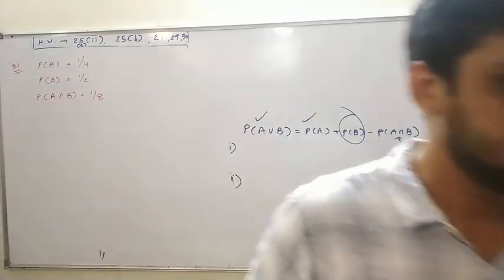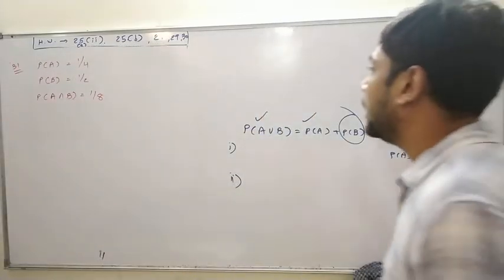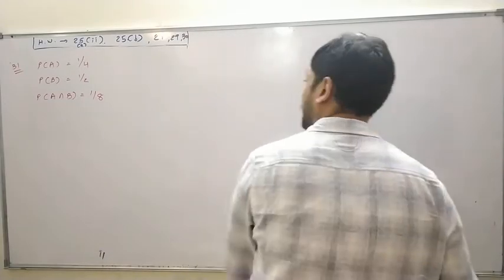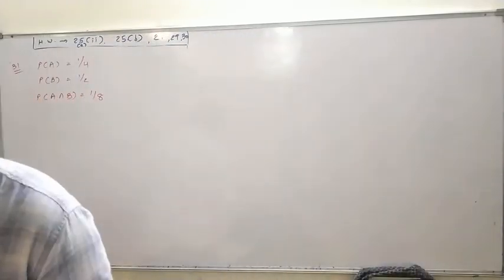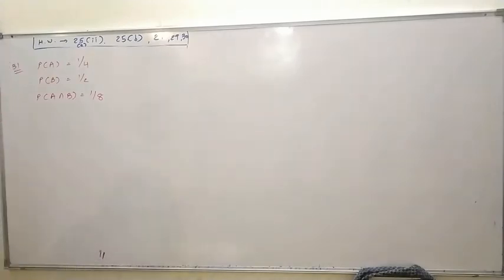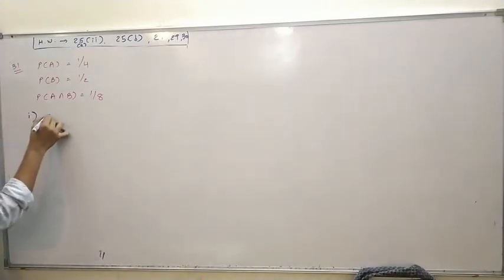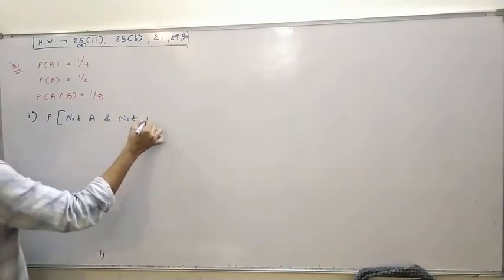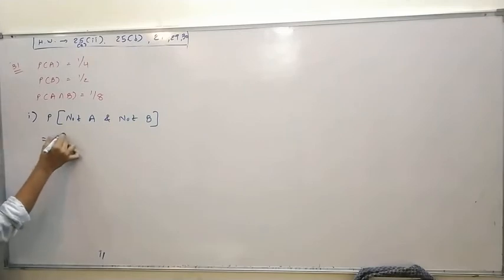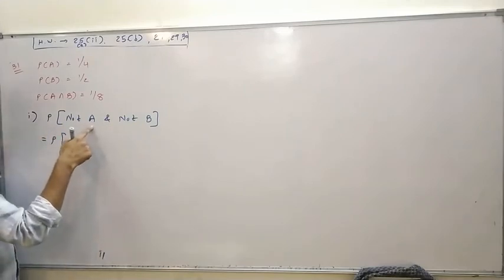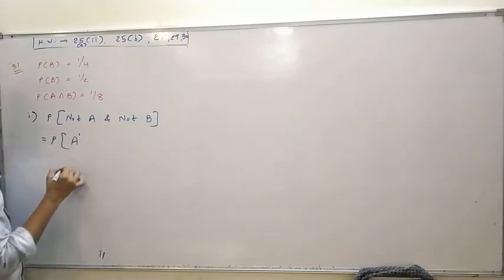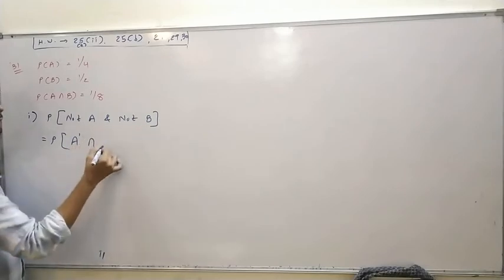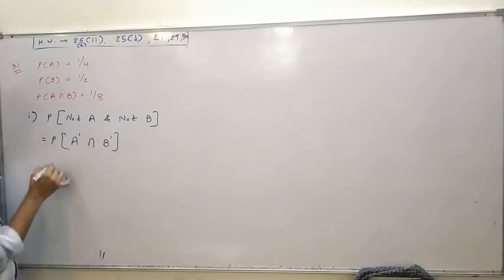Three things are given: A, B, and A intersection B. So you have to find P of not A and not B. Not A means complement of A, we can write A dash, and means intersection. Not B is again complement of B, so A dash intersection B dash.